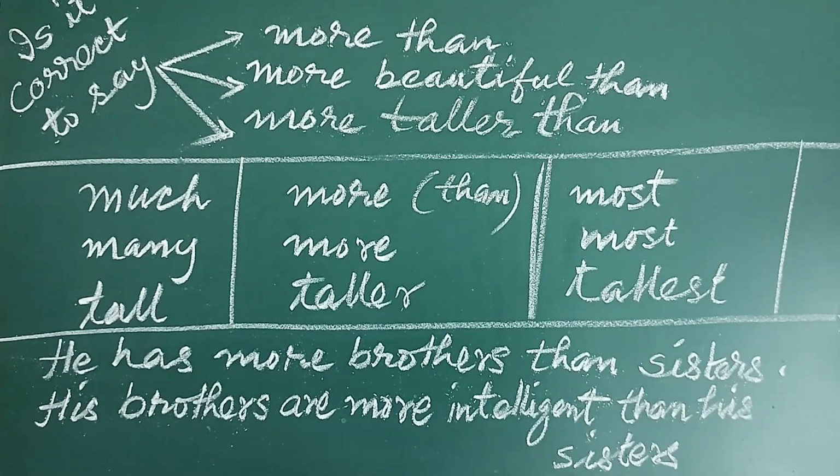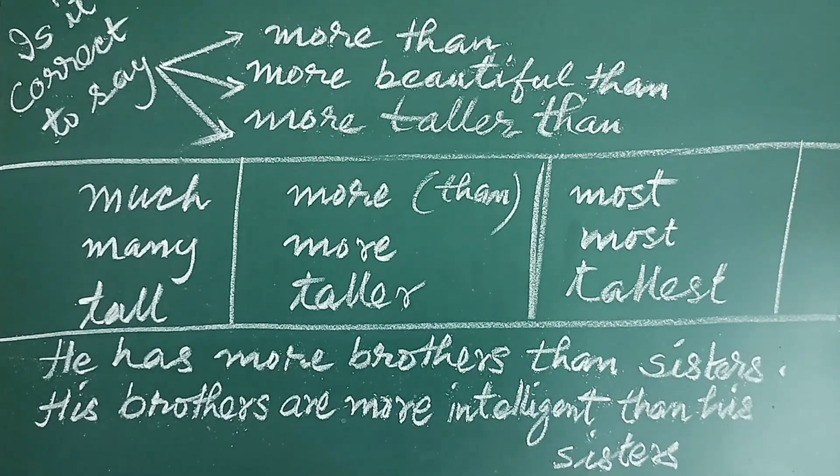Now again we have seen that there are some more adjectives. They also exist only in the positive degree, but if they want to be changed into comparative degree or superlative degree, then they can get the help of one special word, that is more and most. They can be converted into comparative degree by using more and by adding most for the superlative degree.